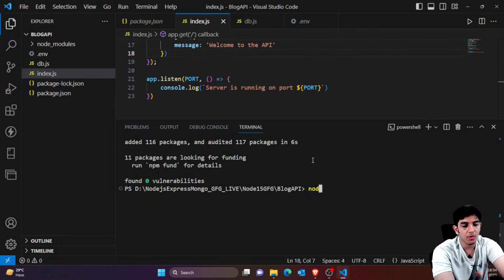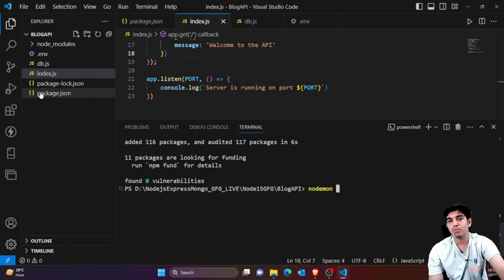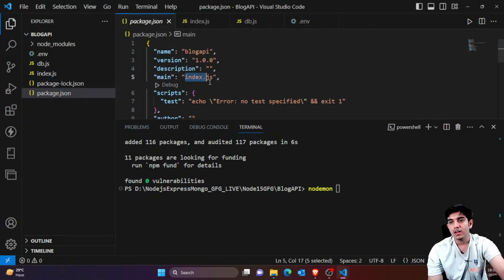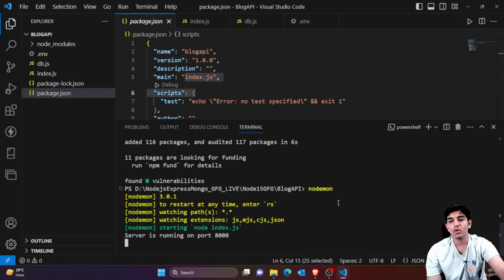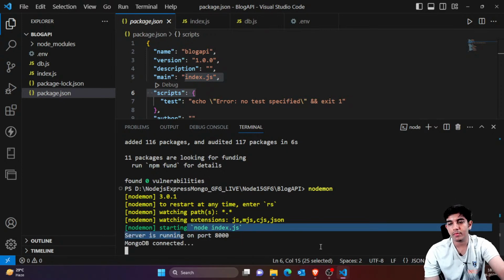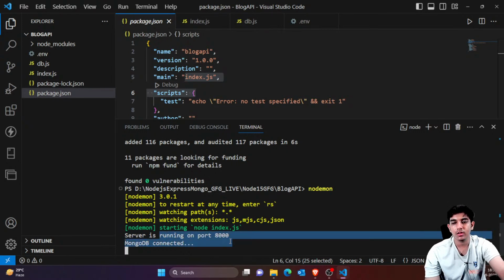I would simply type nodemon, and if you don't type anything it would target index.js by default, because you can see index.js is mentioned in the main part. If you simply hit enter, it would directly call nodemon index.js. You can see node index.js is called automatically, the server is running and MongoDB is connected. Both are working fine, and now we can continue with the application.